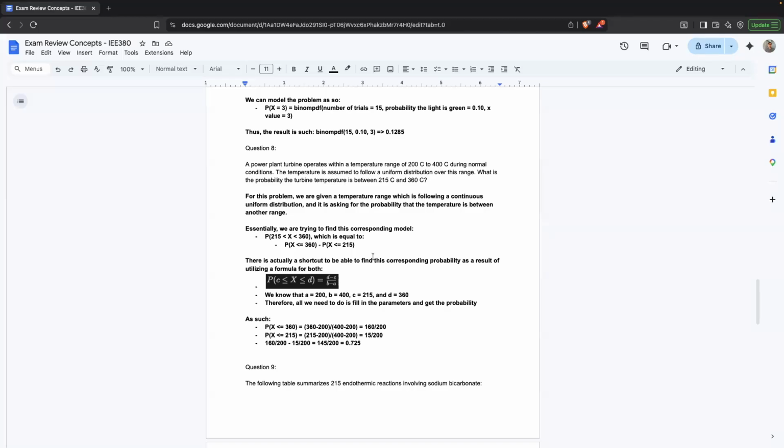With this, we can just compute it. We have D being 360, C being 215, B being 400, A being 200. We plug it into this function of D minus C over B minus A. That gives us 360 minus 215 divided by 400 minus 200, which is simply 145 over 200, or a probability of 0.725, or just above 72%, that the turbine temperature is between 215 and 360 degrees Celsius.